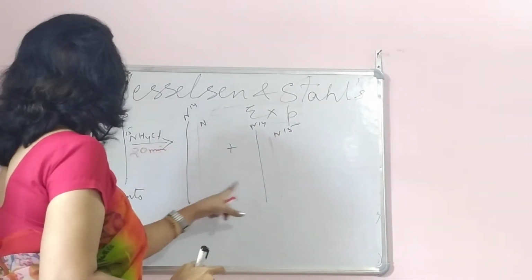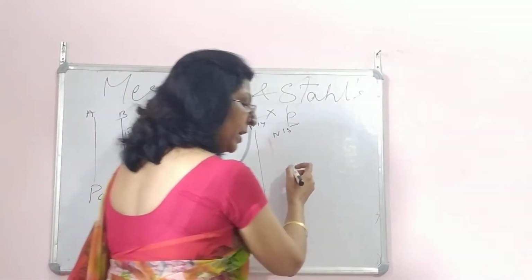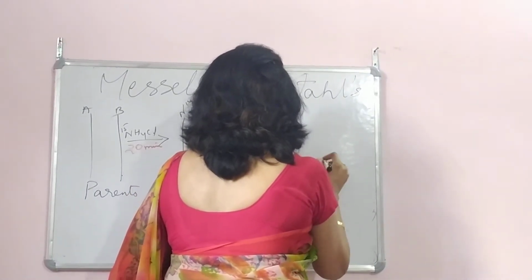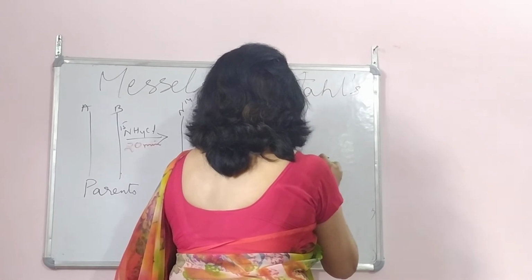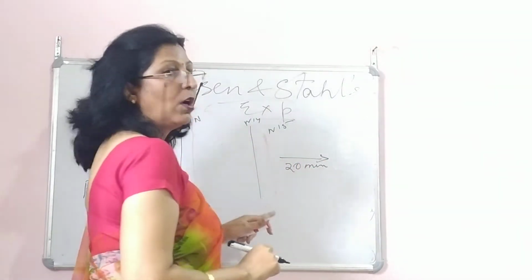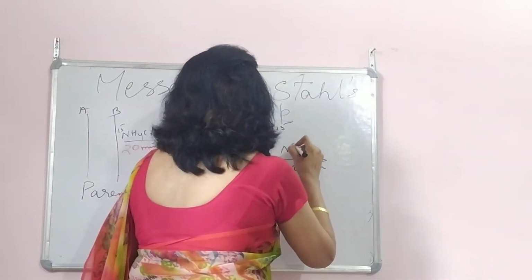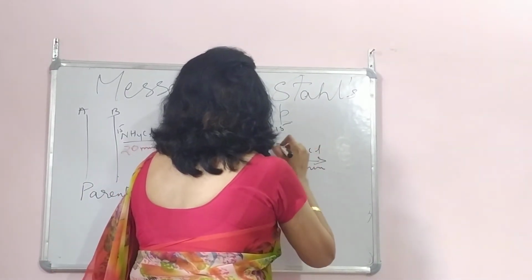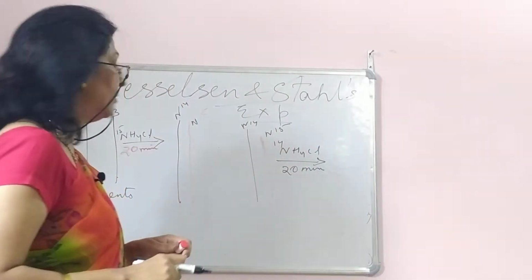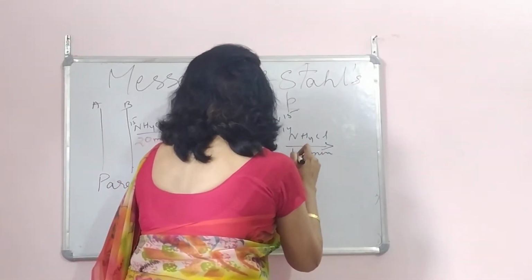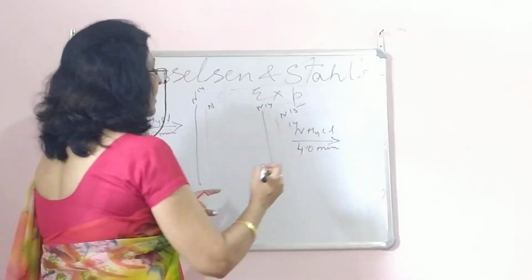After that again, so these are the two strands where they have developed. And after that again what he does, okay, he grows it again, he applies it for 20 minutes. And now what does he do? He just puts it into NH4Cl, the normal NH4Cl. Okay, that is N14 वाला Cl. तो ये 20 minutes हुआ और ये 20 minutes. तो total यहाँ पे हमारा 40 minutes हो गया. And 40 minutes में क्या होगा फिर?